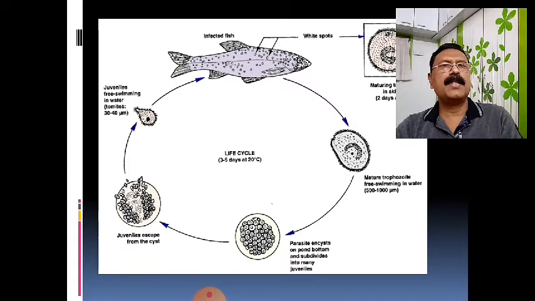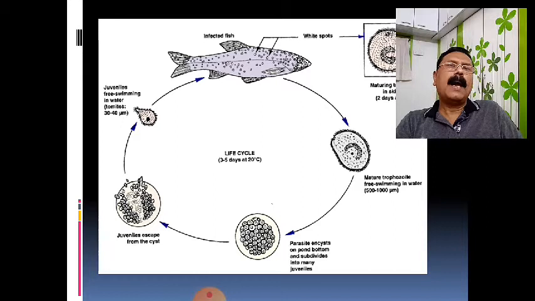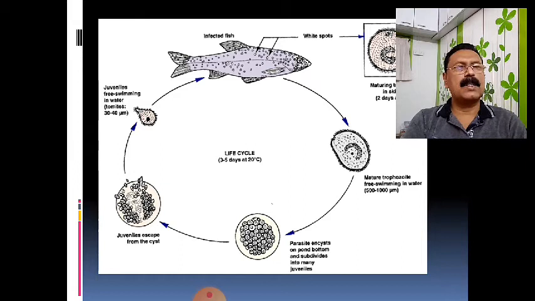So this is the figure of the life cycle. We have seen that it is an adult fish. That adult fish has white colored spots over the body, and those white spots are nothing but the infection of Ichthyophthirius multifiliis. As already said, it is also known as the trophozoite, or the trophont.